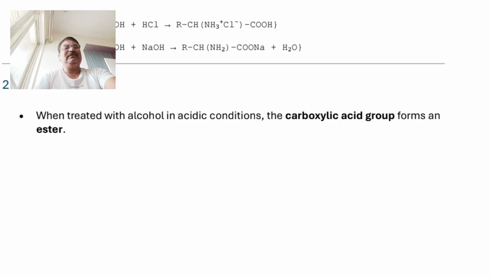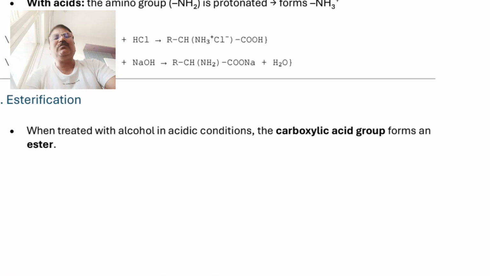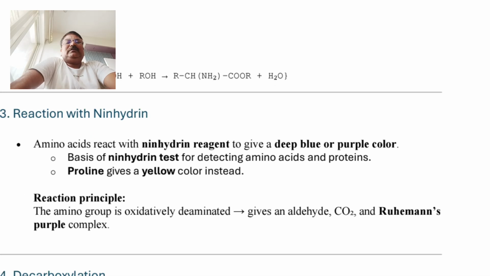So this is the esterification of alpha amino acid reaction, particularly shown by the COOH group present in the alpha amino acid. So esterification is the simple reaction which is carried out between the COOH group and the alcoholic group. This is esterification. Second, reaction with ninhydrin. Particularly, the ninhydrin reaction is given by the amino group present in the alpha amino acid, and this is a very important reaction.